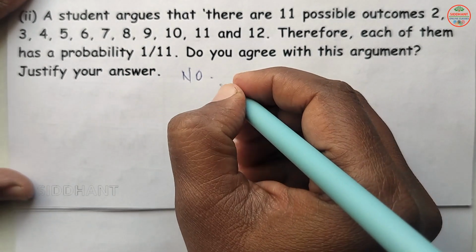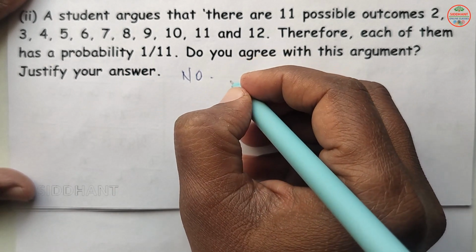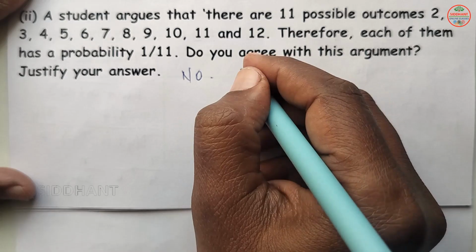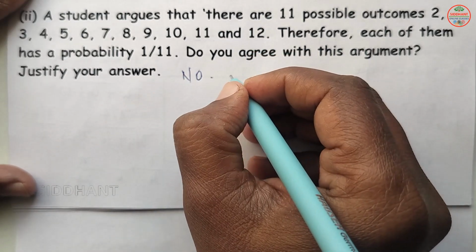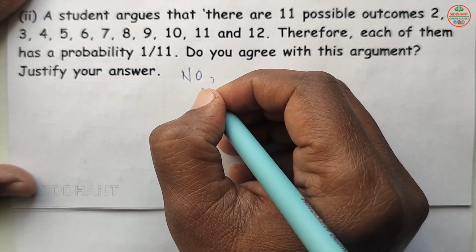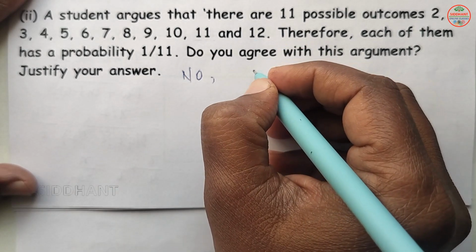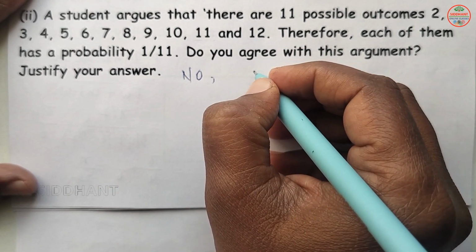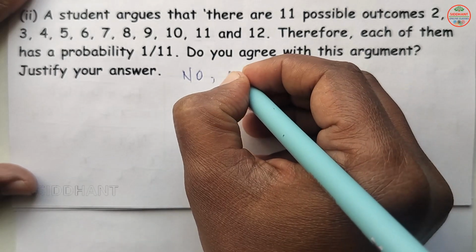Because the probability is not equally likely here. The sums are not equally likely here.